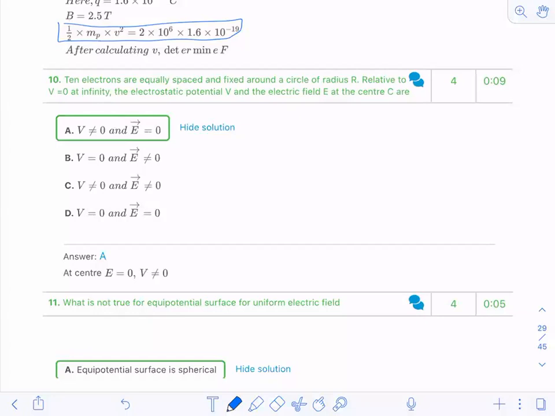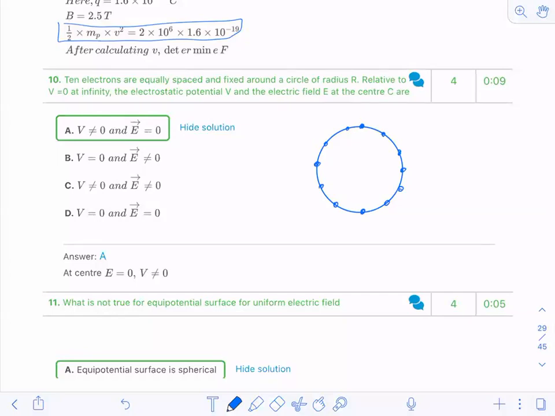Okay, please explain. Okay, fine. Just see here. See, this is a circle. So 10 electrons are equally spaced. One over here, one over here. So 10 electrons you have to space equally, like this. I don't know how many I have put, but it should be 10. You just count it and make it 10.